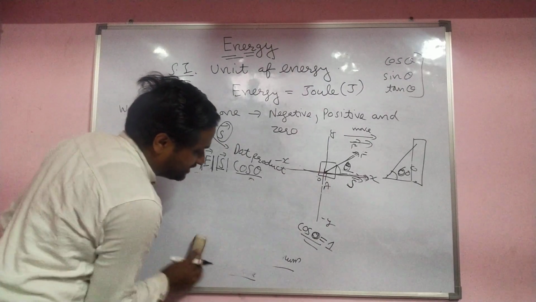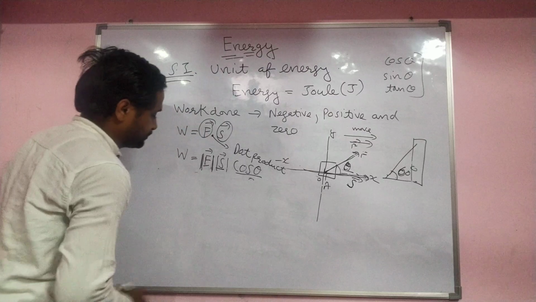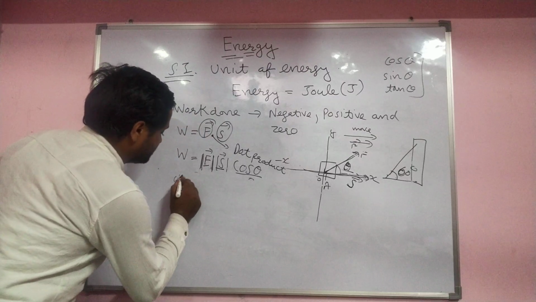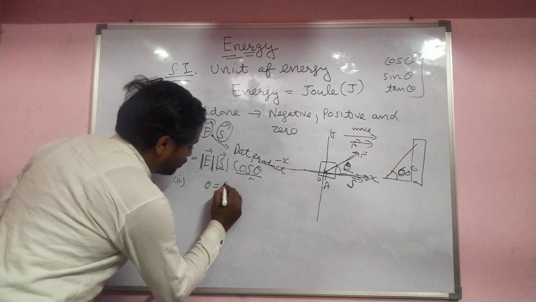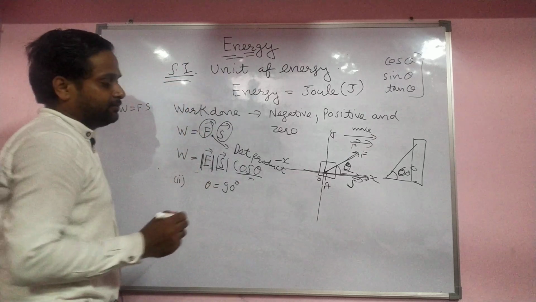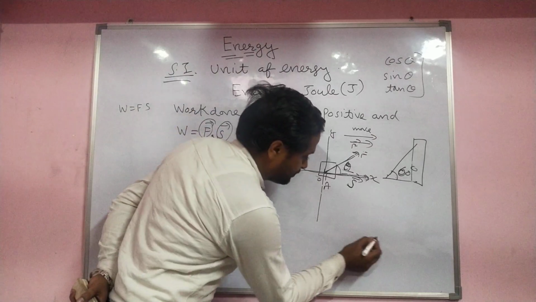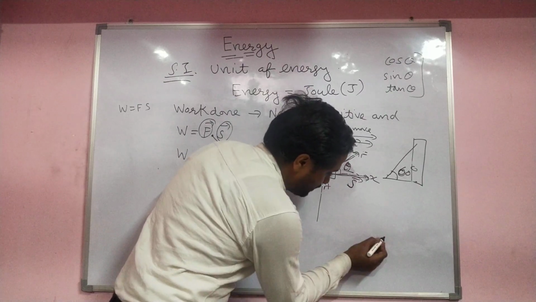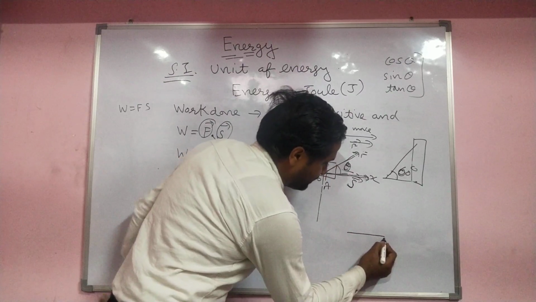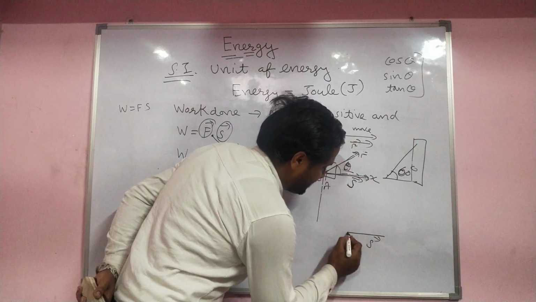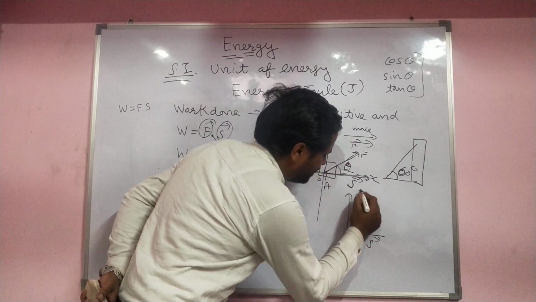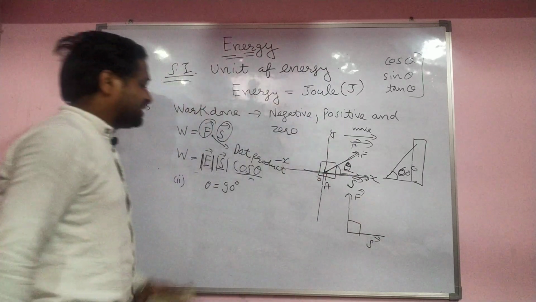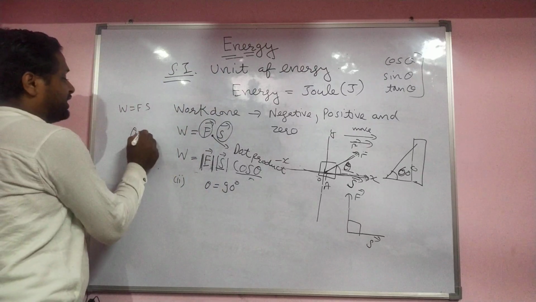Now we discuss the second case, when theta equals 90 degrees. For example, displacement is this side, but the force is perpendicular. What is the example of when theta equals 0 degree?